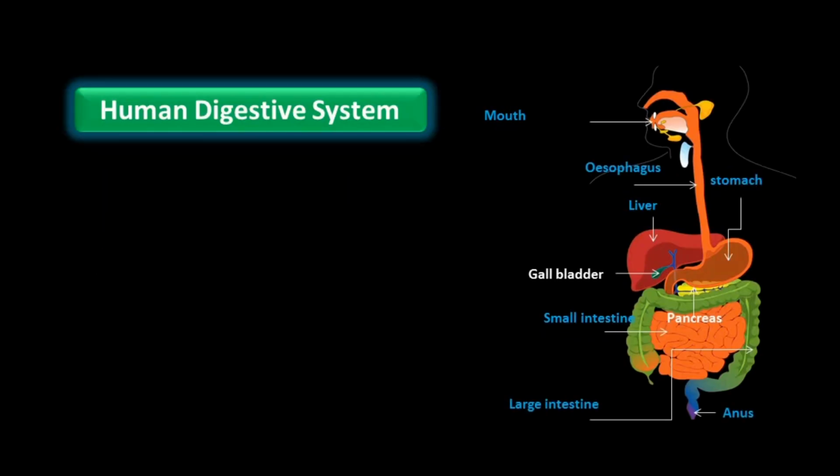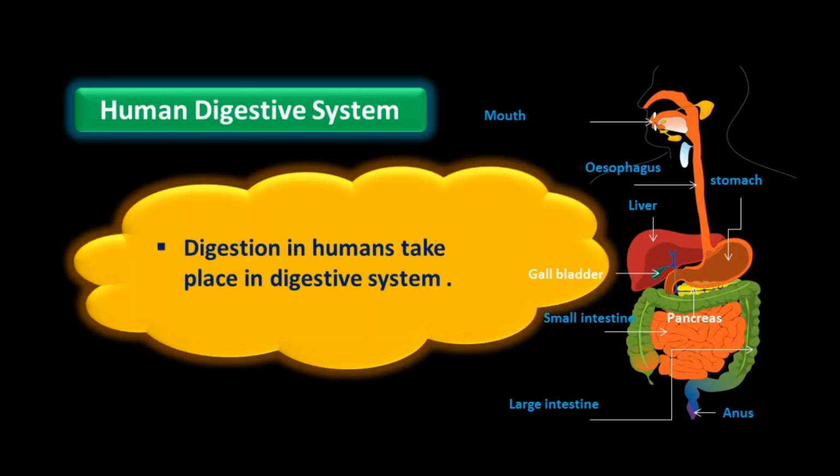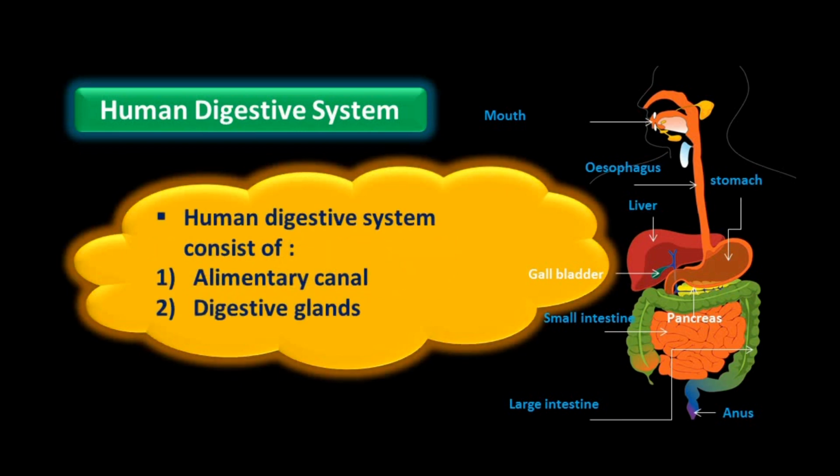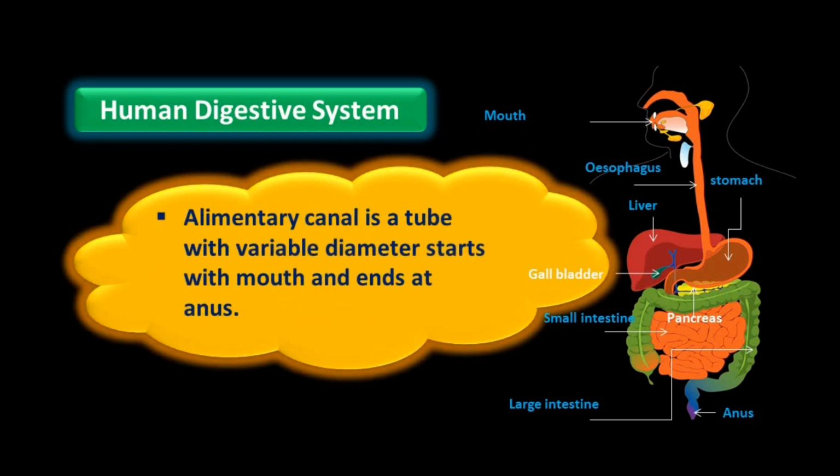Human digestive system. Digestion in humans takes place in digestive system. Human digestive system consists of alimentary canal and digestive glands. Alimentary canal is a tube with a variable diameter, starts with mouth and ends at anus.